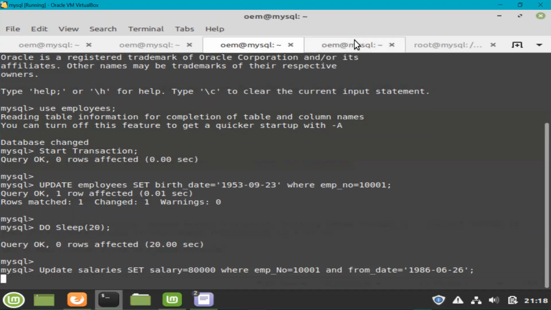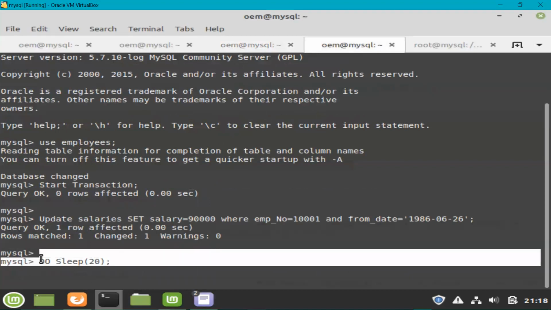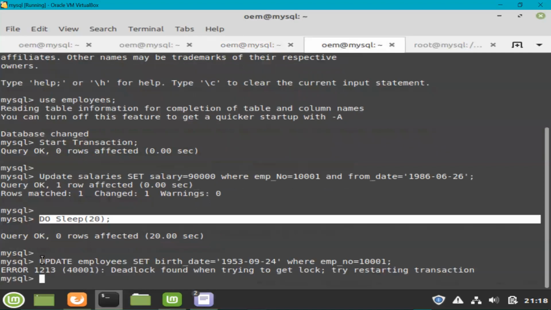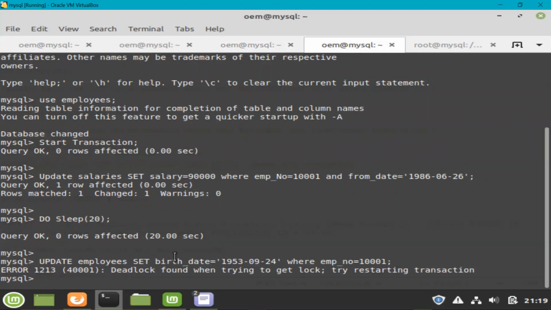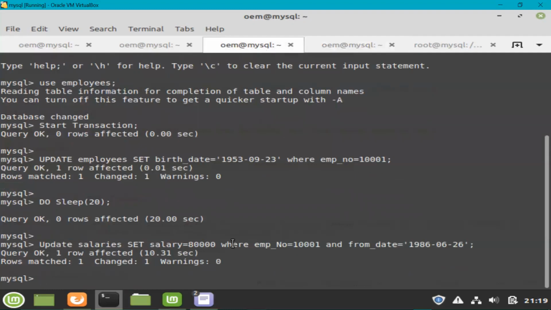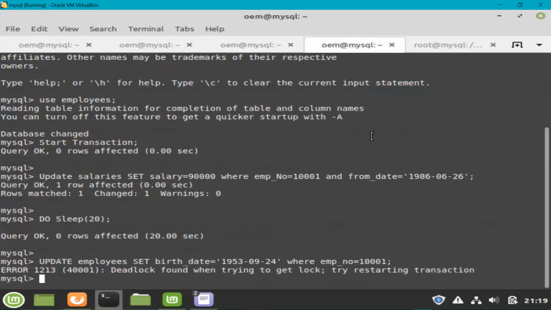But once this 20 seconds completes, it will try to run the other command, and it has already done it. And then the deadlock happened, and this transaction was chosen as the deadlock victim, and this transaction was killed and rolled back. If you go back to this command, you can see that this update has completed now, and the deadlock scenario was resolved by killing this transaction. Okay, so far so good.